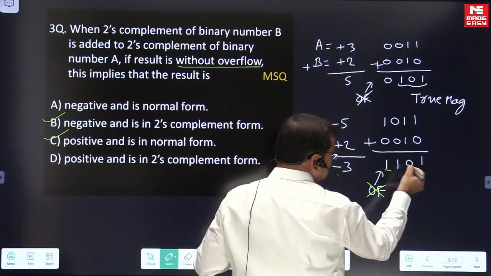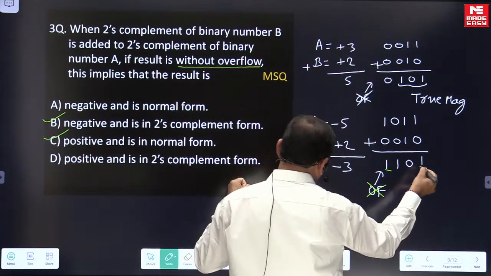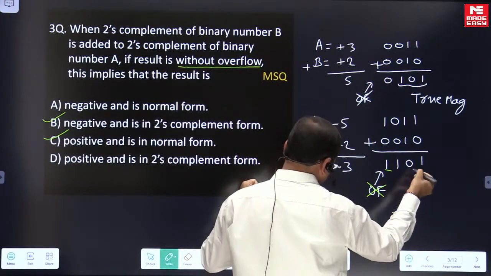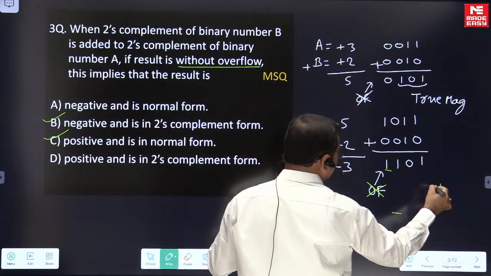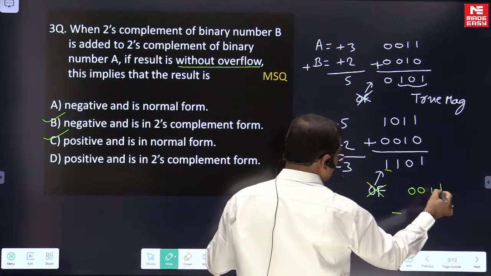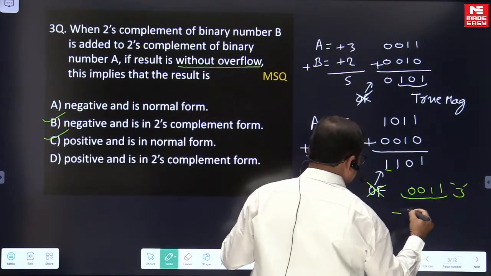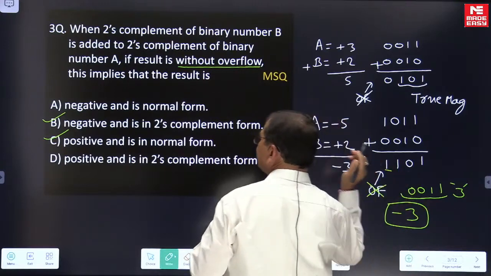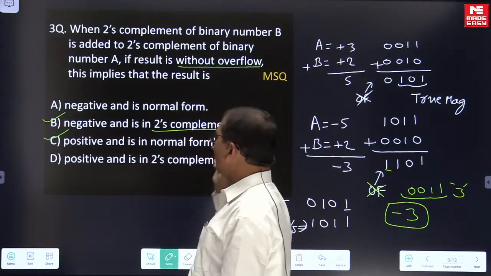And to read the true magnitude, it is required to perform the 2's complement operation on this. So whenever you perform the 2's complement operation here, it is 1 1 0 0. So it is referring to the magnitude of 3. So that it is minus 3. So what is given? The result is negative and it is in 2's complement form.